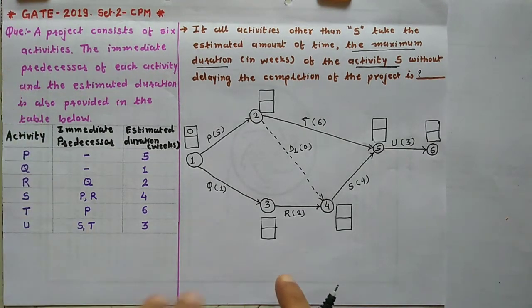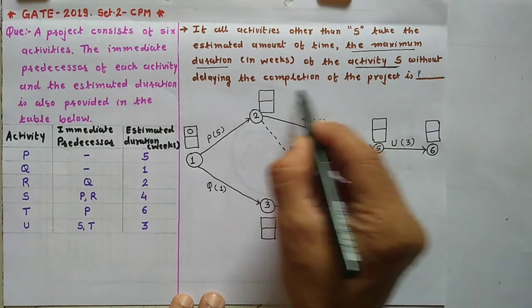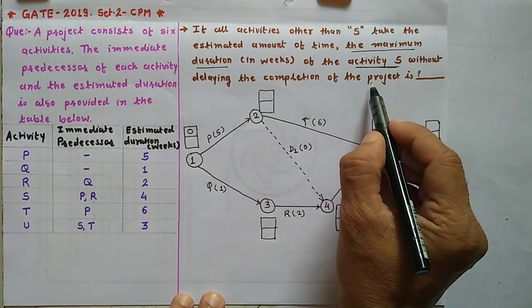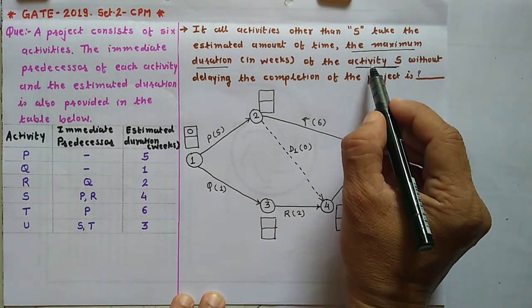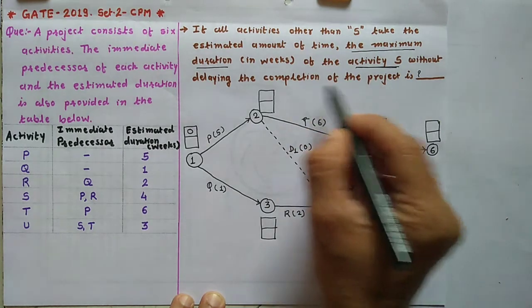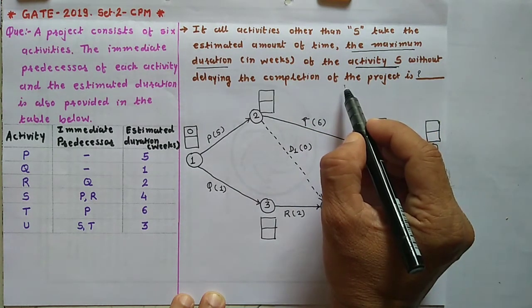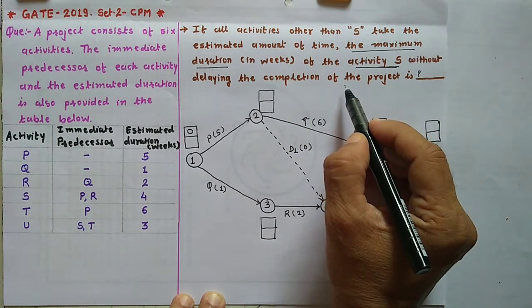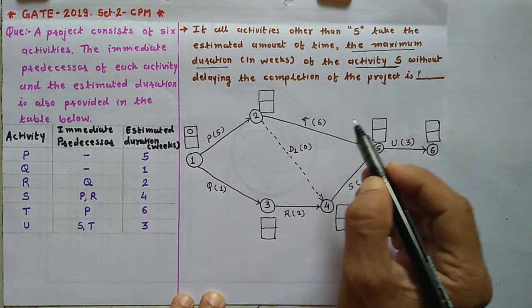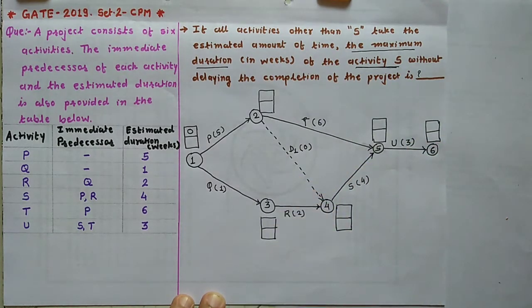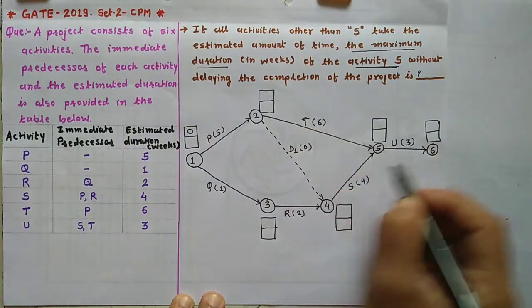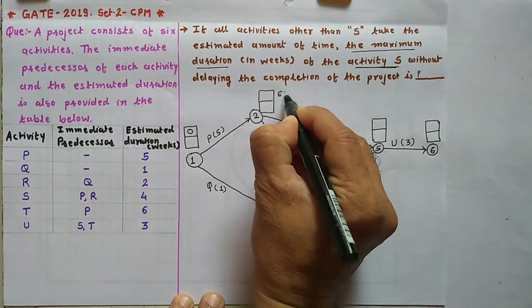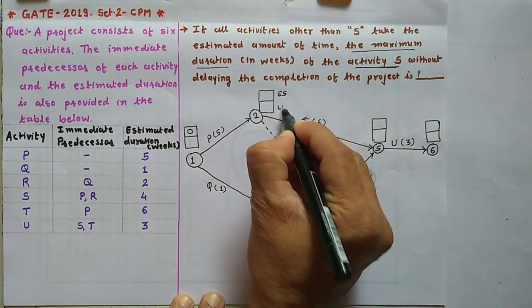Now we will first see what is our project completion time, so that we can know that activity S can be maximized without affecting the project completion time. So project completion time can be calculated by the estimation of earliest start time and latest finish time. So in this box we will determine the earliest start time and latest finish time.